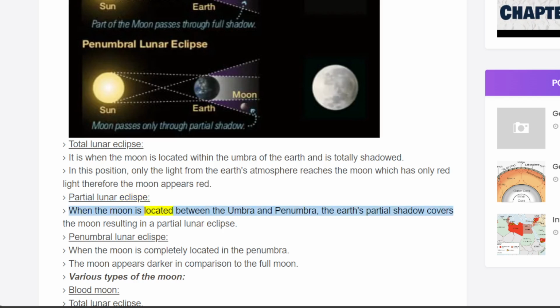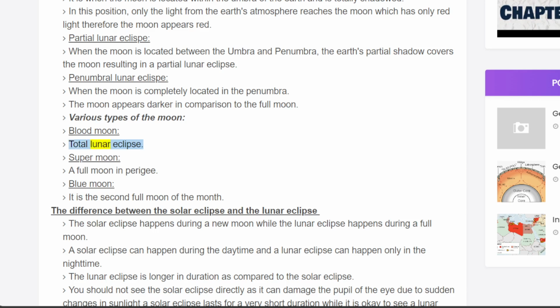Partial lunar eclipse. When the moon is located between the umbra and penumbra, the Earth's partial shadow covers the moon, resulting in a partial lunar eclipse. Penumbral lunar eclipse. When the moon is completely located in the penumbra, the moon appears darker in comparison to the full moon. Various types of the moon. Blood moon: total lunar eclipse. Supermoon: a full moon in perigee. Blue moon: the second full moon of the month.